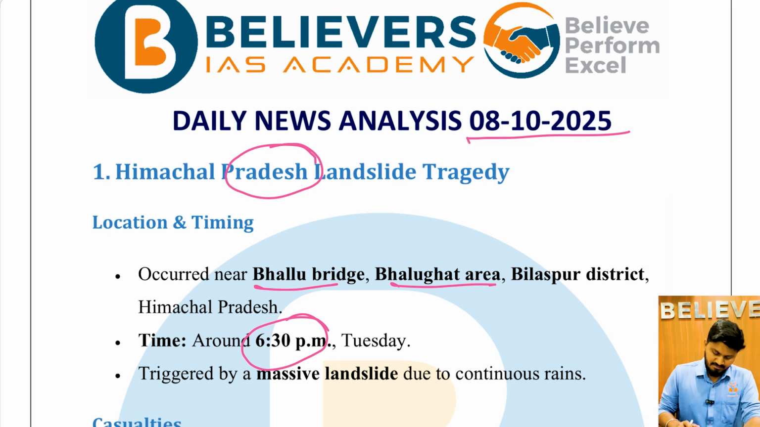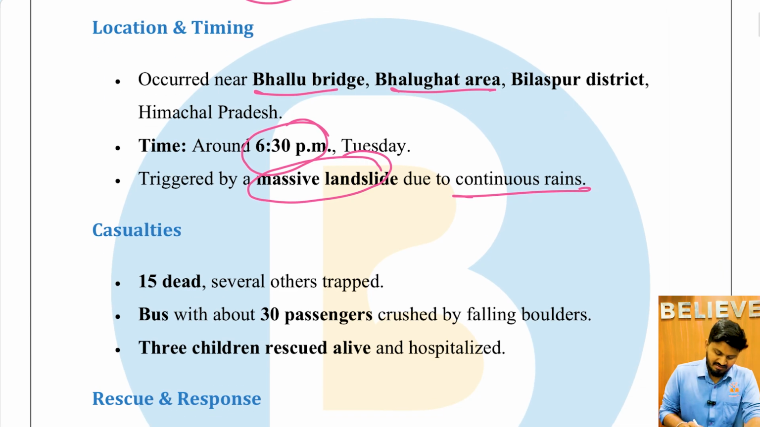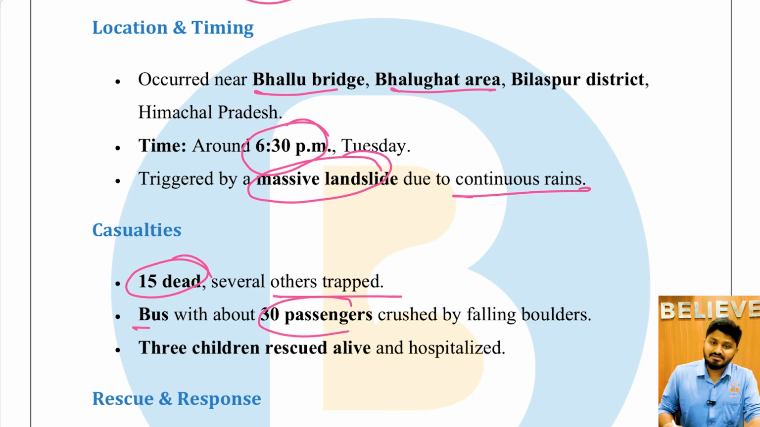Yesterday, that is Tuesday. It was triggered by a massive landslide due to continuous rain, and the casualties: 15 people died and several others trapped. So there was a bus, and the landslide collapsed on the bus, and people inside the bus were killed. A very unfortunate and sad event. Bus with about 30 passengers was crushed by falling boulders. Three children were rescued alive and hospitalized.